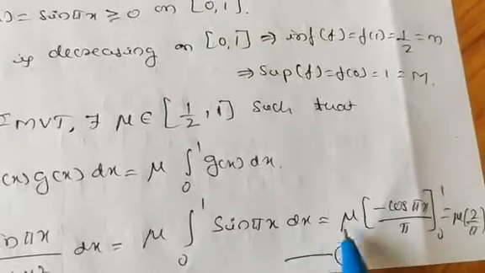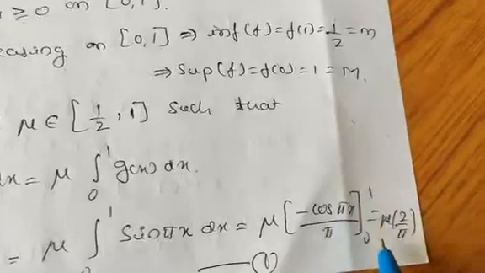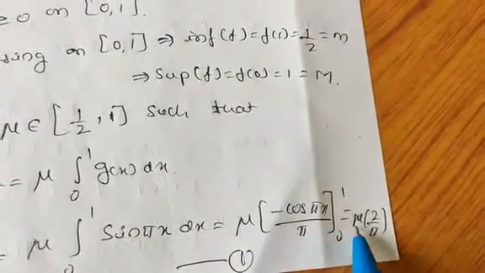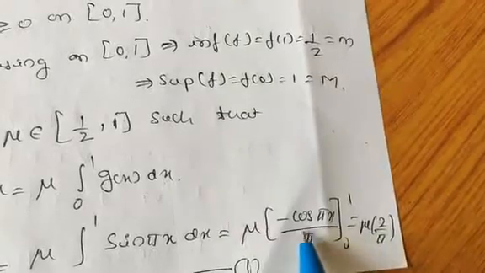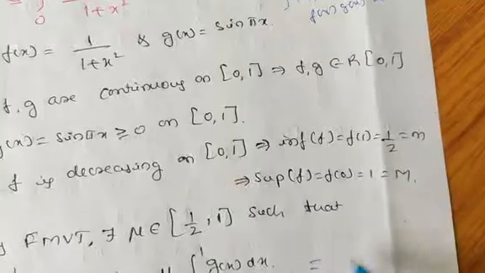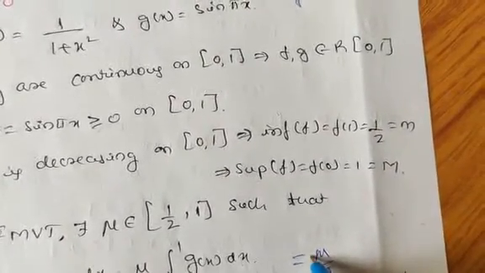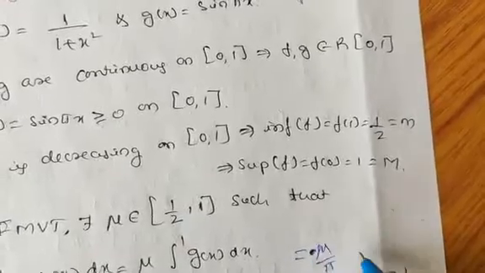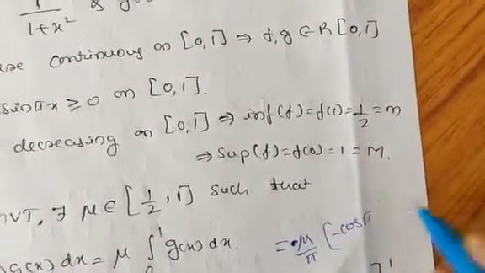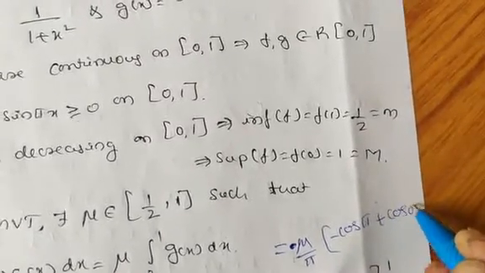So it equals mu into the integration of sin pi x, which is minus cos pi x divided by pi, between the limits 0 and 1. Mu by pi is constant, as it is. First substitute the upper limit. I will take the minus outside, so it becomes plus, and the upper limit gives minus cos pi, because x equals 1, and minus into minus gives plus cos 0.